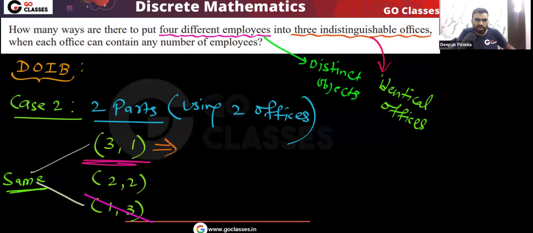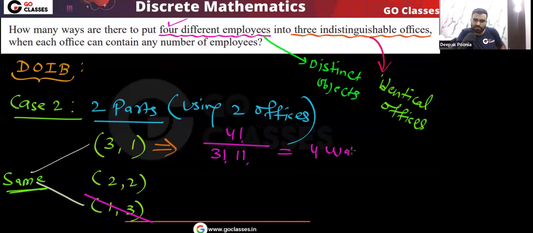Now the distribution you already have. When you have the distribution, then what you need to do in the DODB template? In the DODB template, when you have the distribution, then you apply the DODB template formula with the division for the repeated values. Here there is no repeated value. Here you have 3 comma 1, there is no repeated value. So just apply the DODB template formula. You can see the total number is 4, because we have 4 different employees. We are distributing 4 employees. So this total number is equal to 4. So 4 factorial divided by 3 factorial, 1 factorial. This value will be 4 ways.